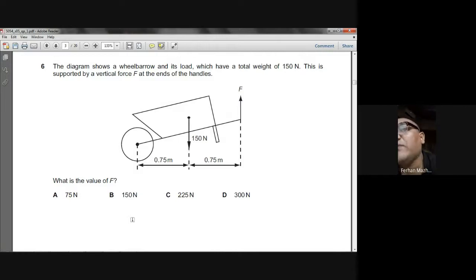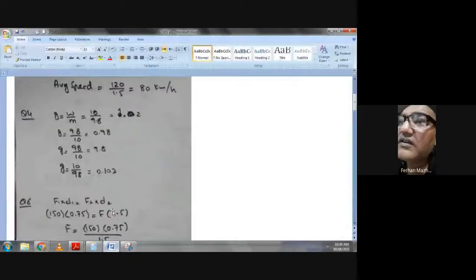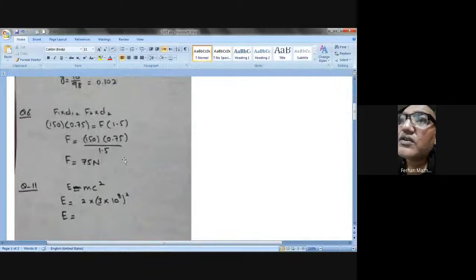So let me show you. I've done this on a paper. So here we go. Question number 6 is showing up on your screen. F1 D1 equals F2 D2. The clockwise turning effect is equal to the anti-clockwise turning effect. 150 newton multiplied by 0.75 meter equals F, which we want to find out, and its perpendicular distance from the pivot is 1.5 meter.